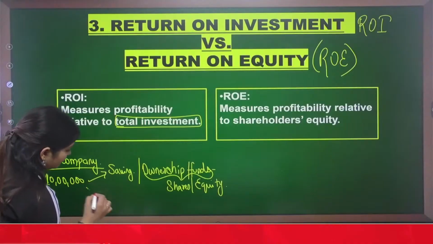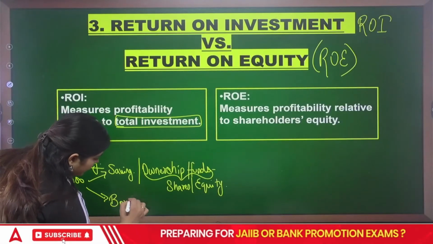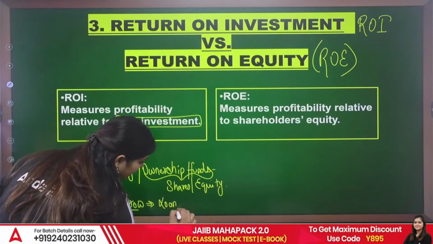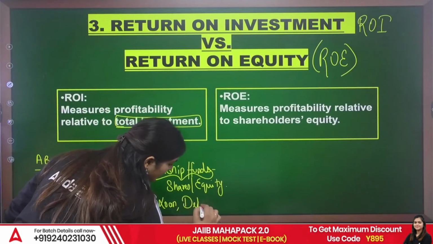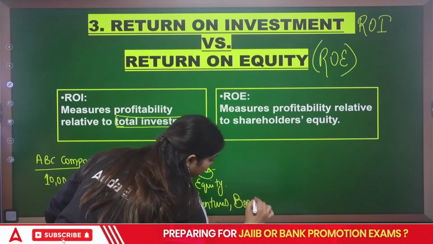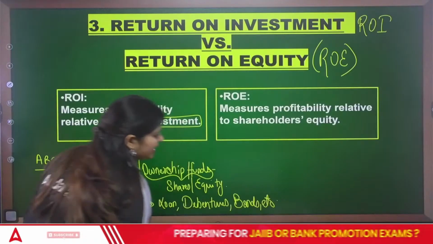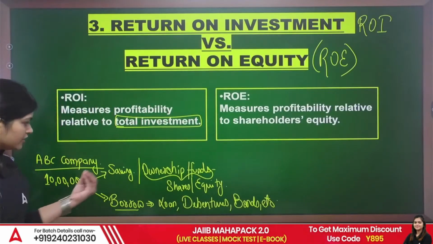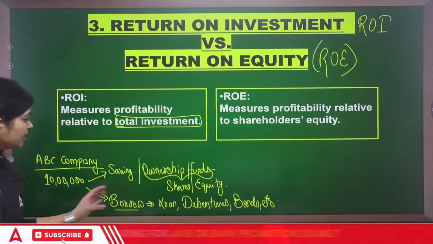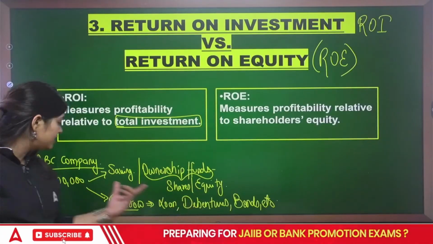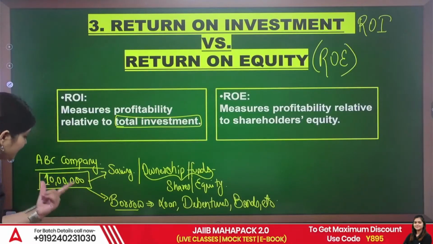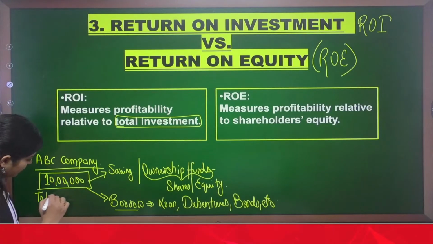Or the next way is that I can borrow. I can take a bank loan, I can issue debentures, or I can issue bonds. So these are the two ways through which I can raise the amount: through equities or through debentures. So this 10 lakhs is going to be my total investment.